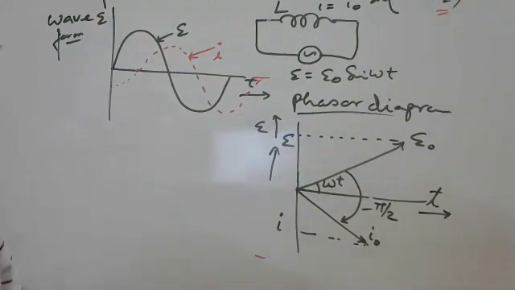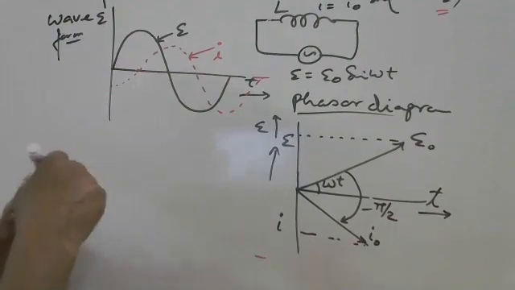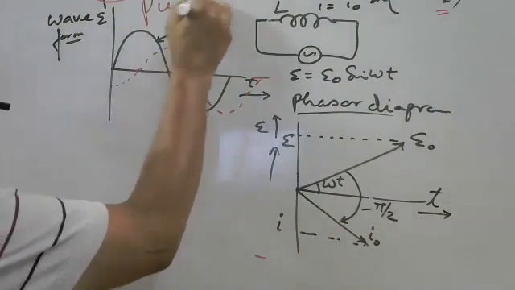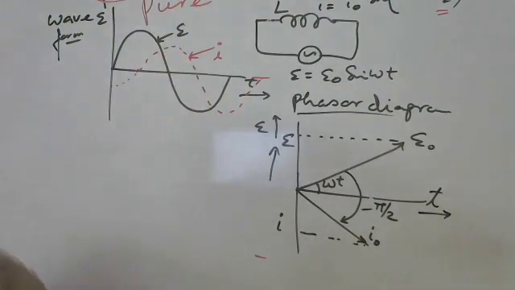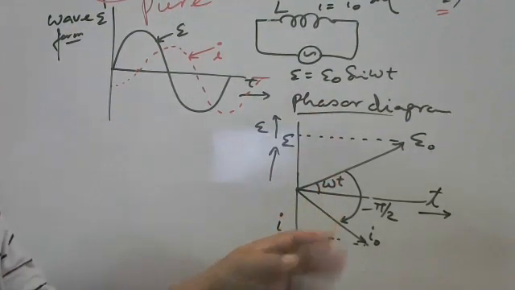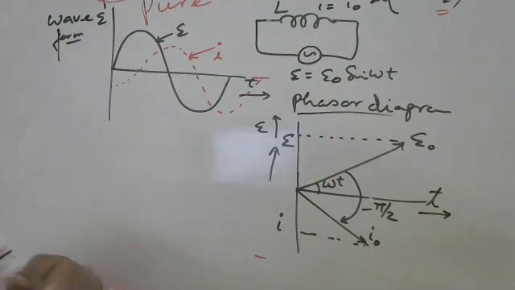Yes, please. Sir, in every case of inductance, will the phase difference be 90 only? Pure. I am taking the pure inductance. In case of pure inductance, yes. Answer is yes, definitely 100%. There is no doubt. Phase difference is 90 degree in case of pure inductance. It does not depend on the value of inductance. It is the phase difference, lagging. Current is lagging behind the voltage. This is 90 degree in case of pure inductance.